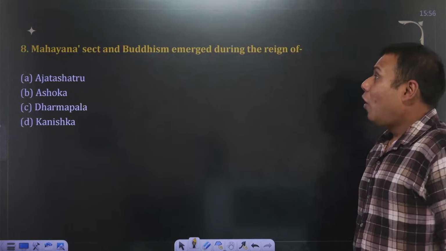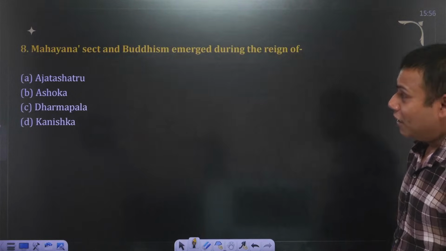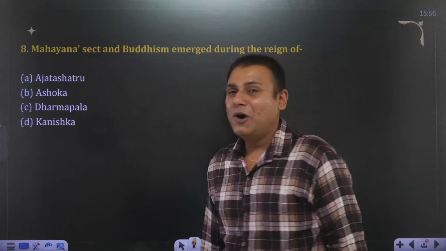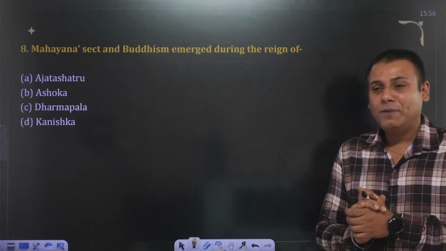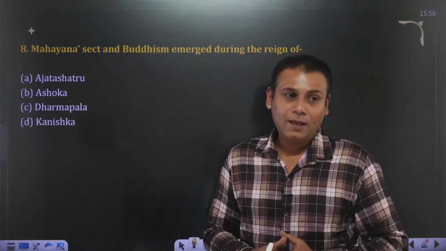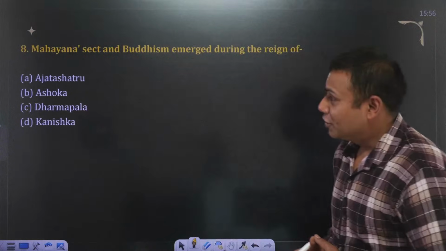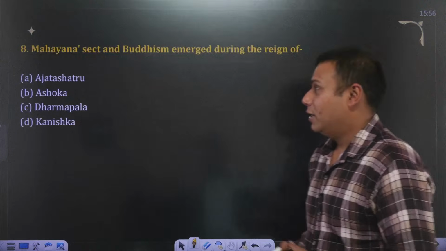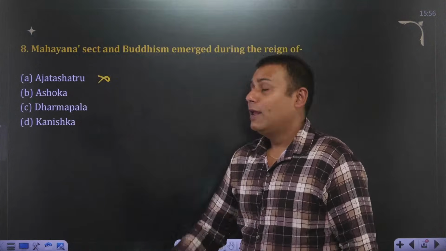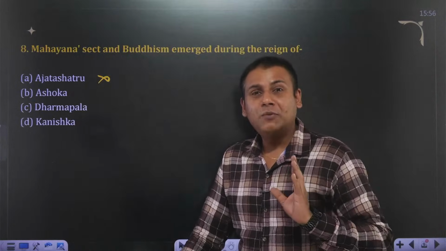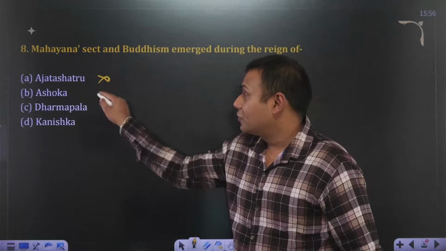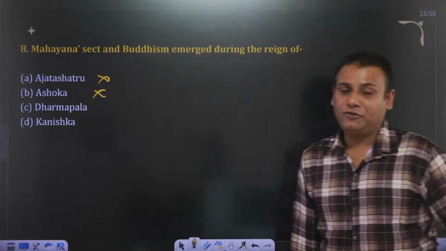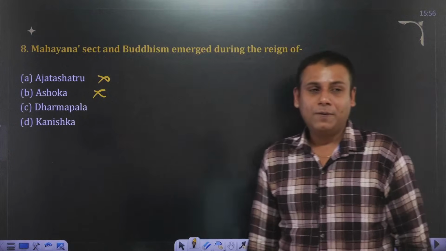Mahayana sect of Buddhism emerged during the reign of Ajatshatru, Ashok, Dharmapal or Kanishk. Again, if you have listened to the discussions properly, 100% you will be able to answer the question. It is not Ajatshatru. Why? Because the first Buddhist council was held during the time of Ajatshatru at Rajgriha. It's not Ashok because the third Buddhist council was held at Patliputra during the time of Ashok.